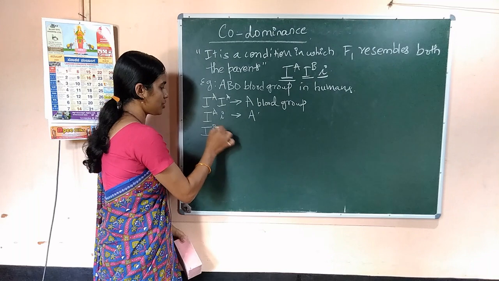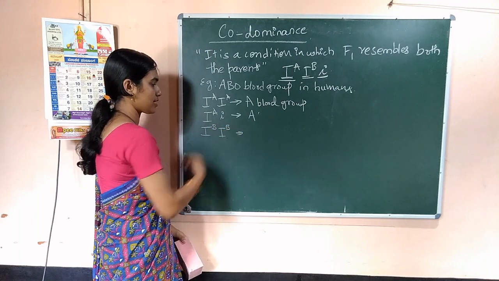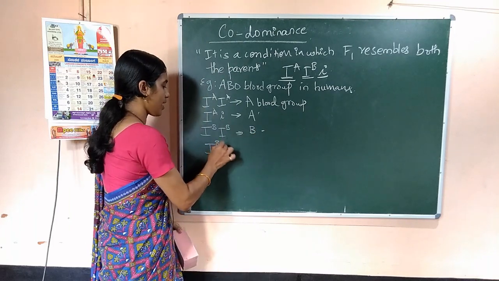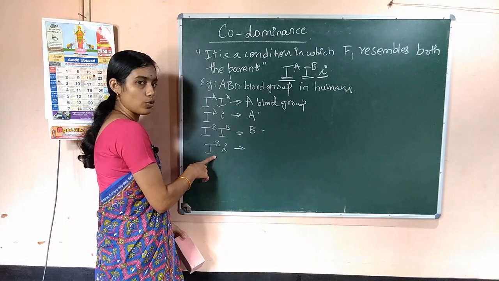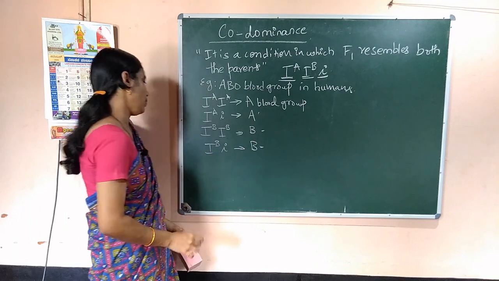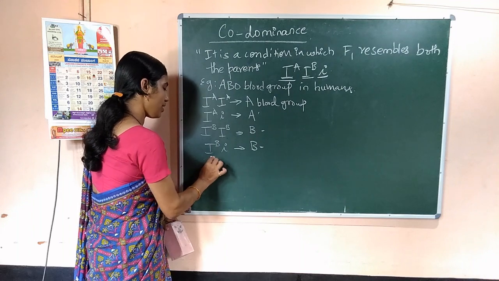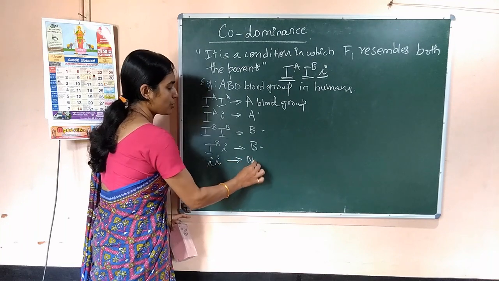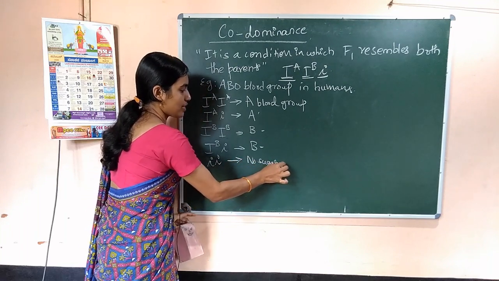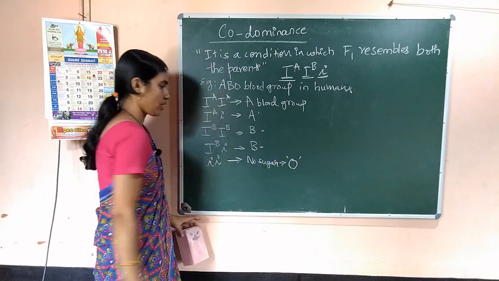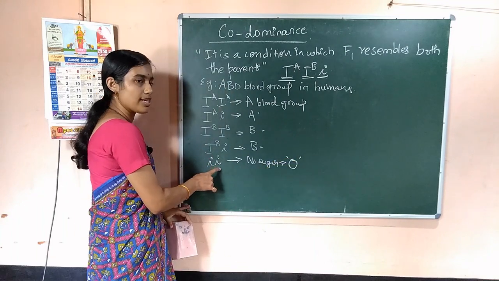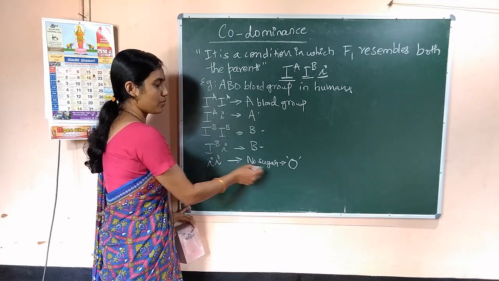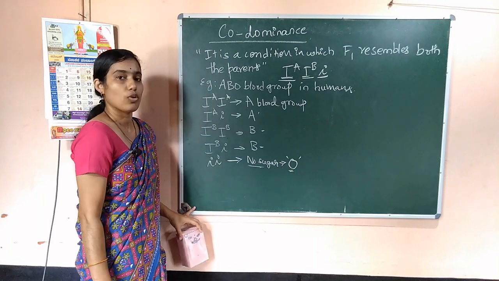Next comes the IB gene, and IB homozygous produces B blood group. And IB and small i, which blood group? It results in B blood group. And if you consider small i and small i, homozygous recessive, here no sugar polymers are produced, so this blood group is called as O blood group. Small i small i is the genotype of the individual where no sugars are produced, so the blood group is referred to as O blood group.